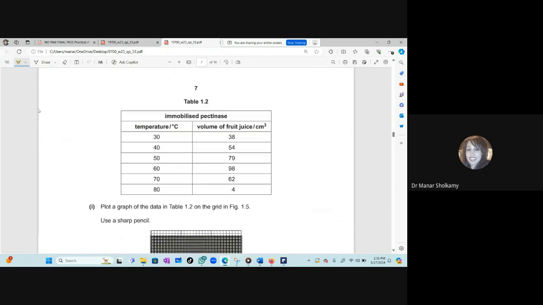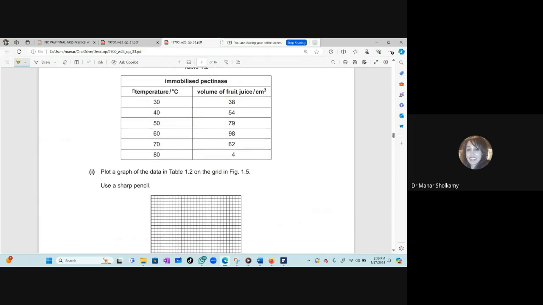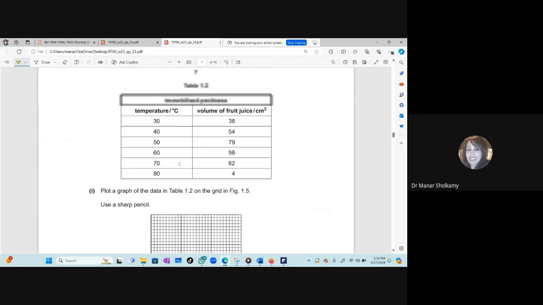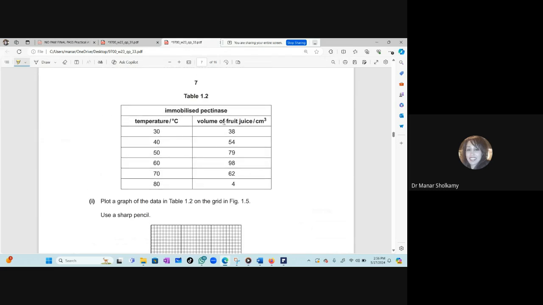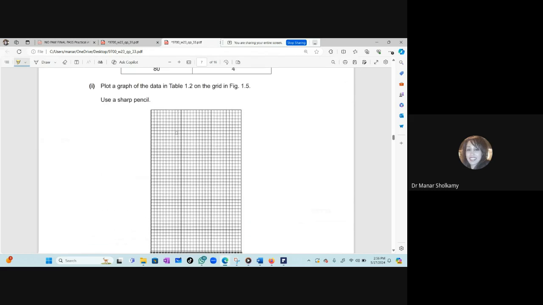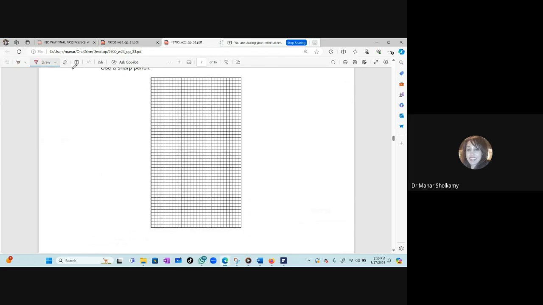Now, another investigation. Let's go directly to the graph. What will be plotted on the x-axis? Temperature or volume of juice? Temperature. Very good, temperature. Now, the maximum temperature here is 80 and it starts with 30. So I'm going to write temperature here, degrees Celsius. I'll divide it into boxes of 5 or 10s, whatever.